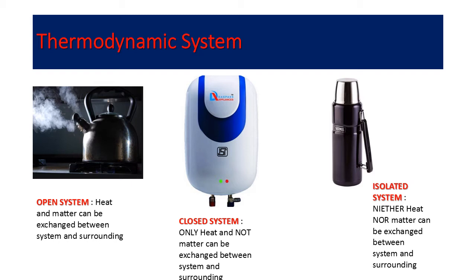The photograph shows here that there is a kettle in which water or tea is boiling, and it has been kept on a hot stove or on a gas stove. The steam is coming out. So steam can be called as a matter because it contains water vapor in it. At the same time, the kettle gets heated up and it starts exchanging heat with the surrounding.